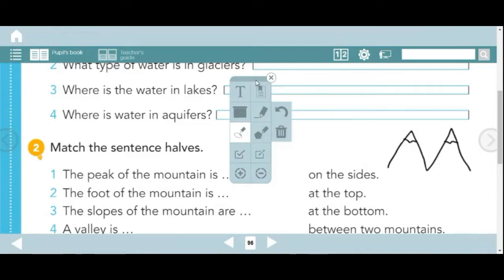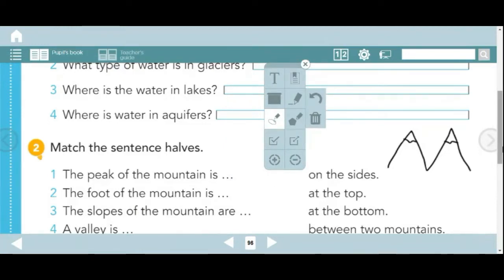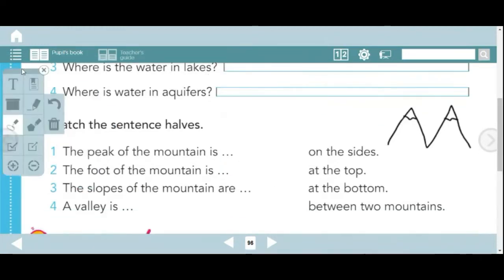Perfect. So, the first one says, the peak of the mountain is on the sides. These are the sides. It is at the top. This is the top. This is the top.